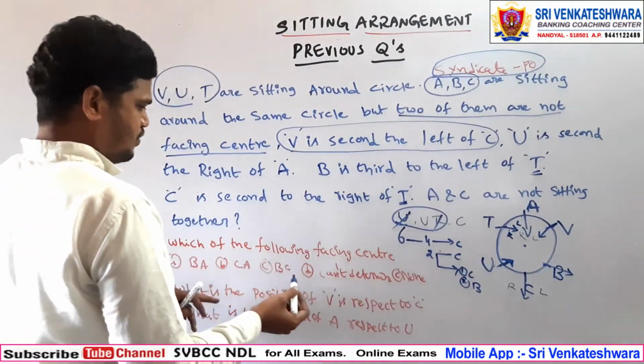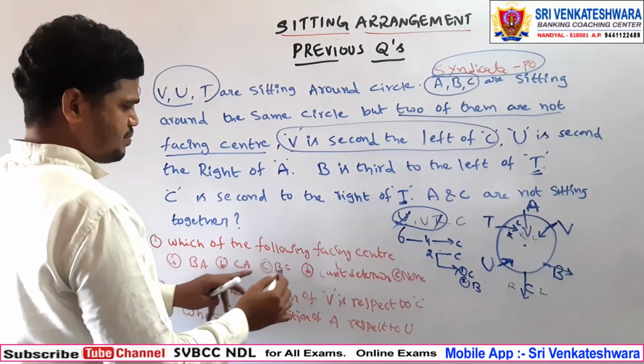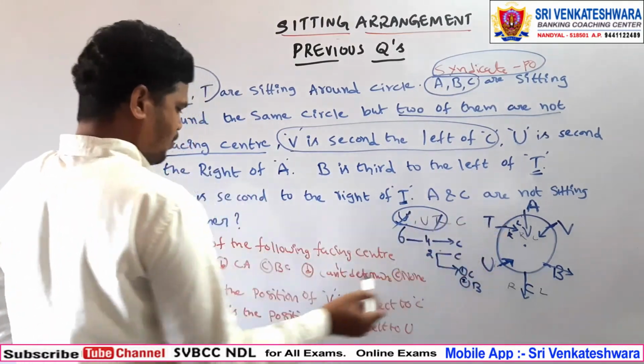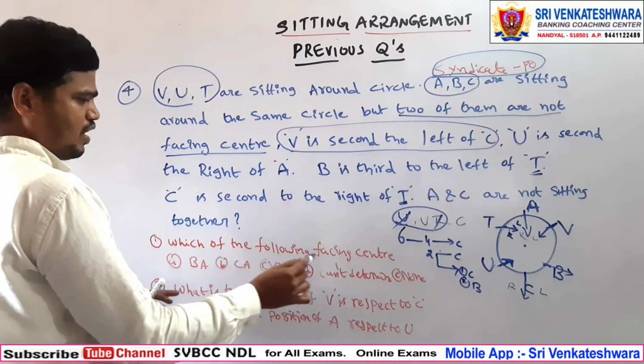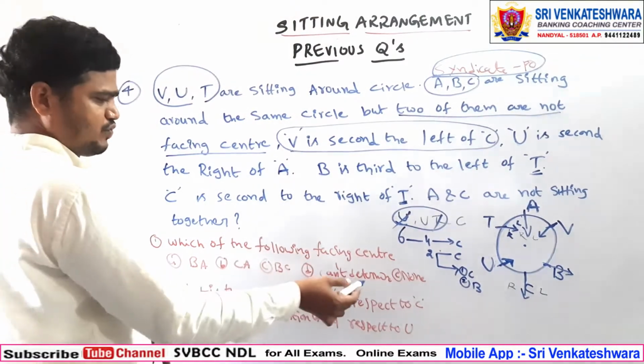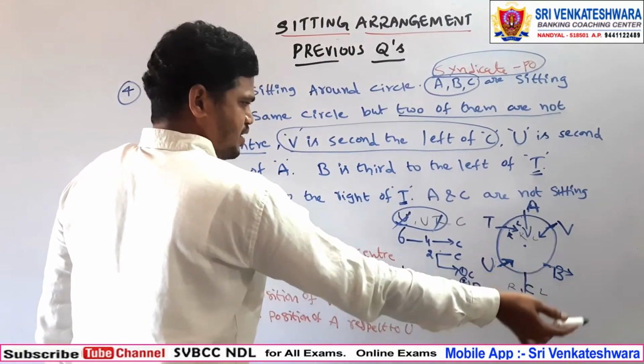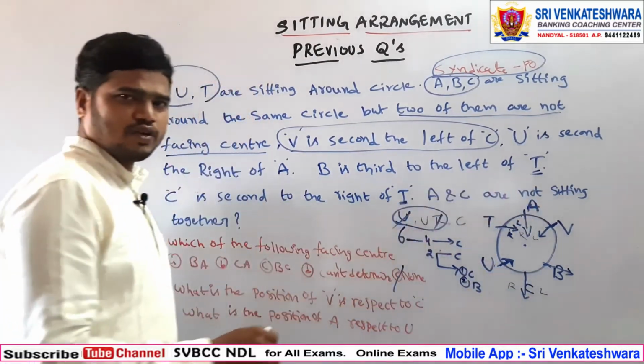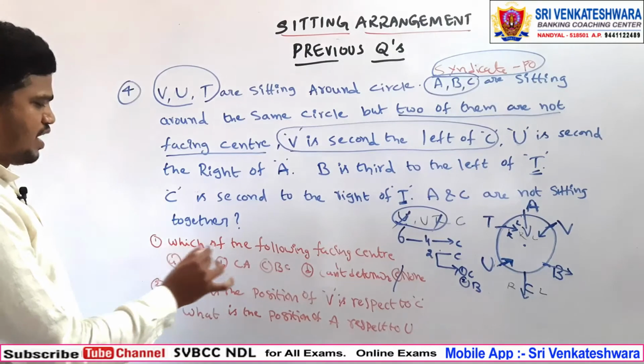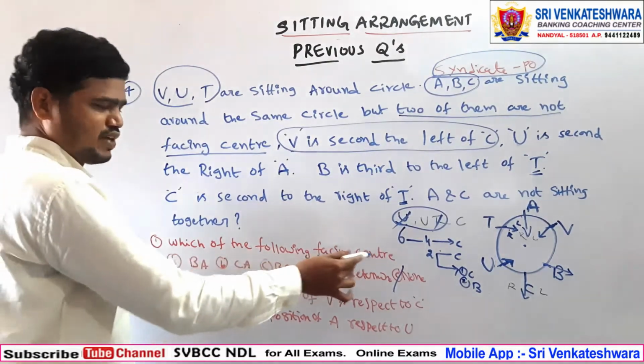Which of the following is facing the center? So BA, CA, BC. Here we can have A only. So which one is here? None of these, because B and C are away from the center, A is the only one toward the center. Is there any combination given for which of the following is facing the center?